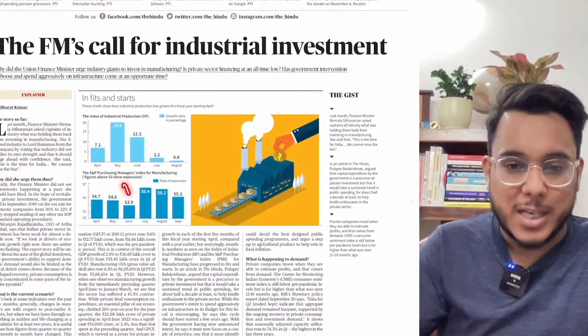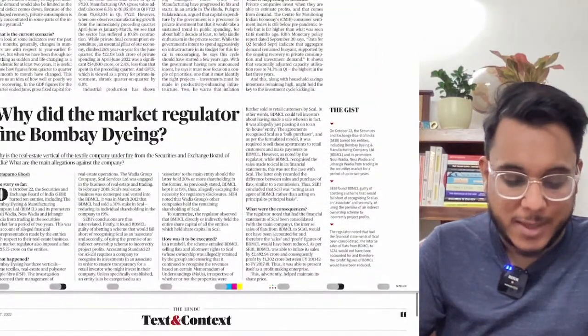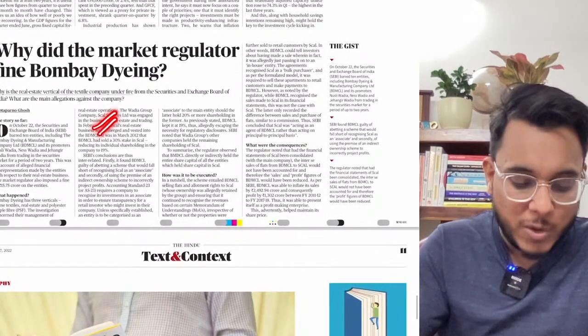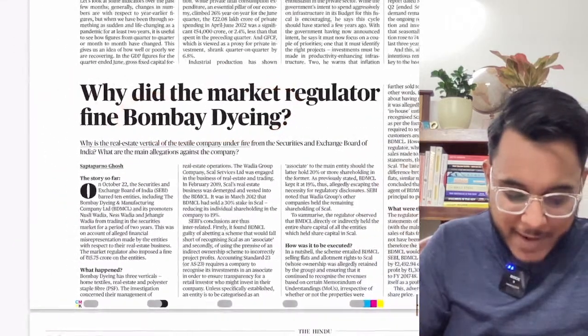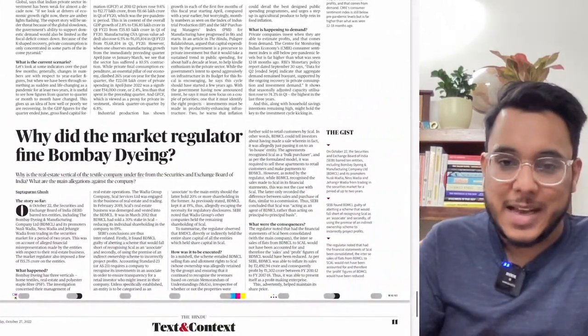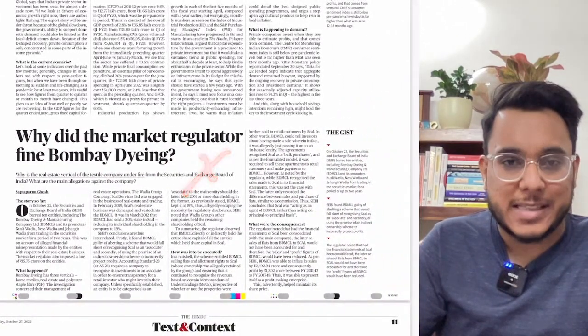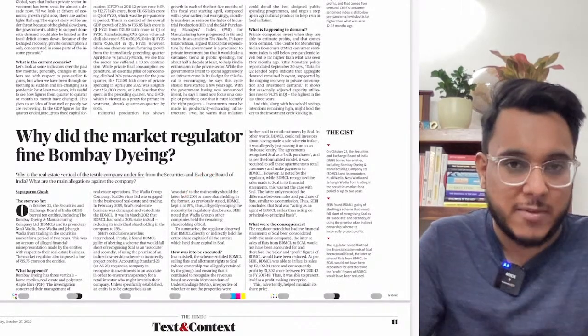Then moving on, the finance minister's call for industrial investment. So we'll see this particular article with respect to the exam. Why did the market regulator fine Bombay Dyeing? The Bombay Dyeing company has been fined, and the article is explaining the reasons. However, for the exam the article is not much relevant.